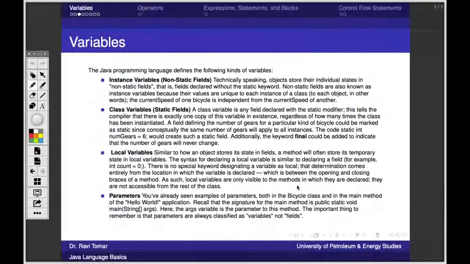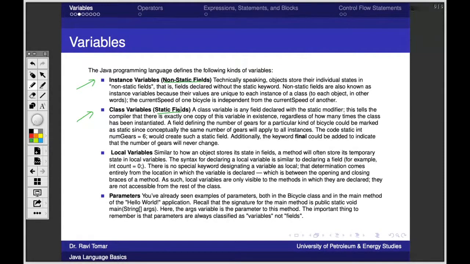Okay, we'll start again from the variables. We were discussing the types of variables we are going to cover: instance variables, class variables, local variables, and parameters, right? So first of all, instance variable and class variable. We also call them non-static field or static field.